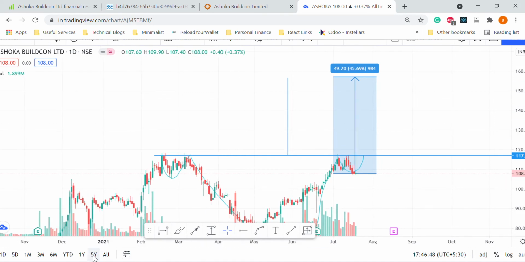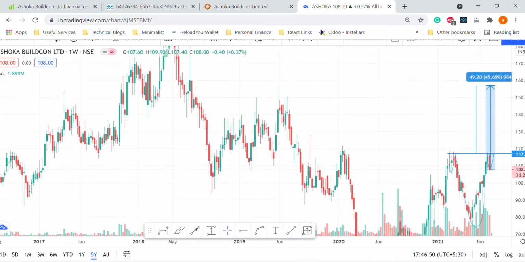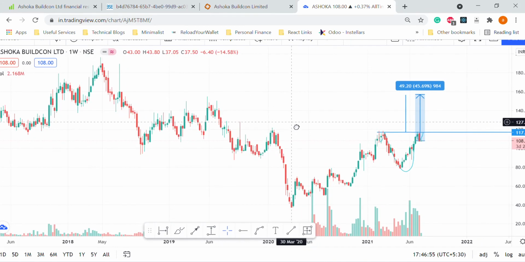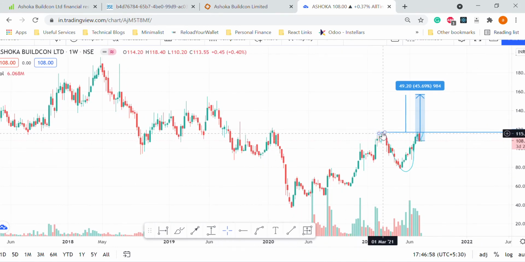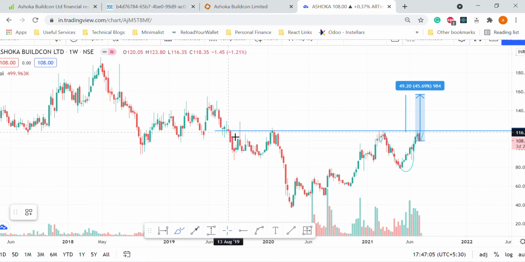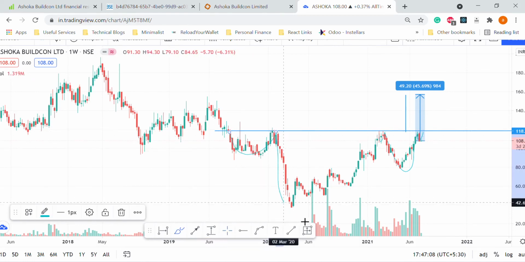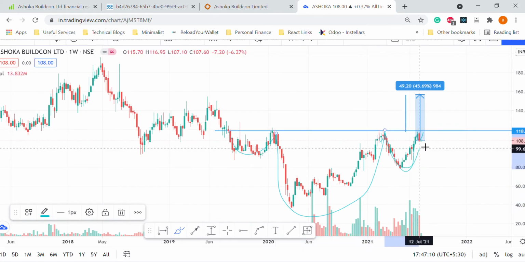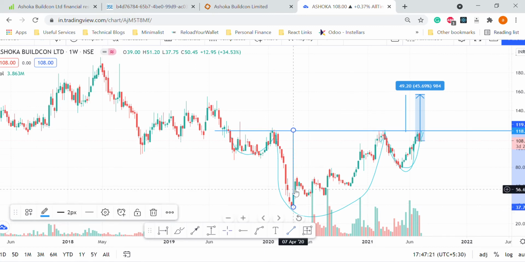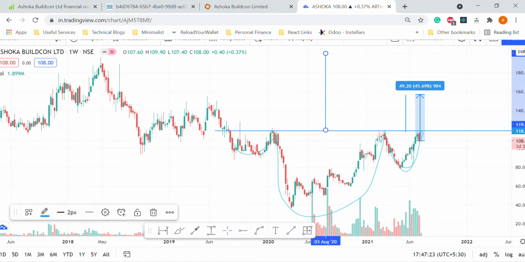Now if you see the 5-year chart, we get one more pattern in this company. I'll reduce this here. This company is also making a head and shoulder pattern in the long term. We'll drag this line from here to here, and we see one more inverse head and shoulder, where this becomes the left shoulder, this becomes the head, and this becomes one more shoulder. Now the size of this head is even bigger than the previous one, and that becomes a medium term opportunity. If you drag it and put it on top, this becomes our next target.